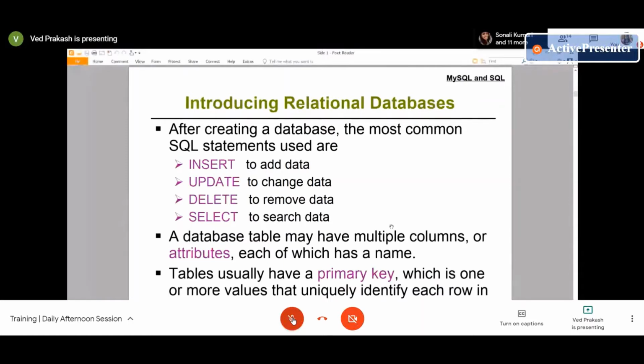Once you connect to the database, only then can you provide any SQL command. You can create the database first, then tables, then columns, and after that you can insert information.